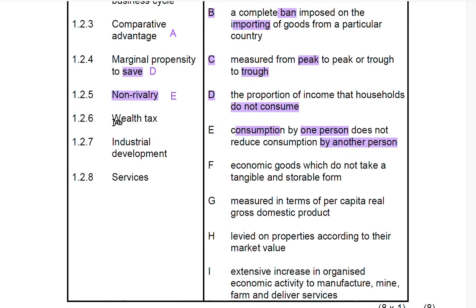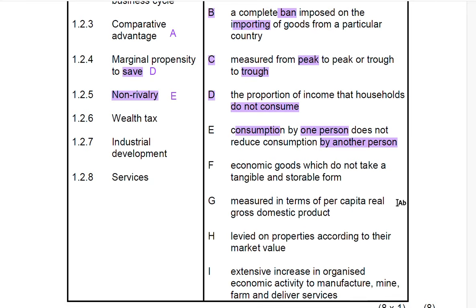If I have a property value that is 1.2, I will be taxed probably after the exemption of 300, 400. But someone that has a property value that is 1.8 or even more might be taxed something like 750 or more. So it is based on the market value of the property. It is levied based on how wealthy you are. The more wealthy you are, the more tax you are going to pay.